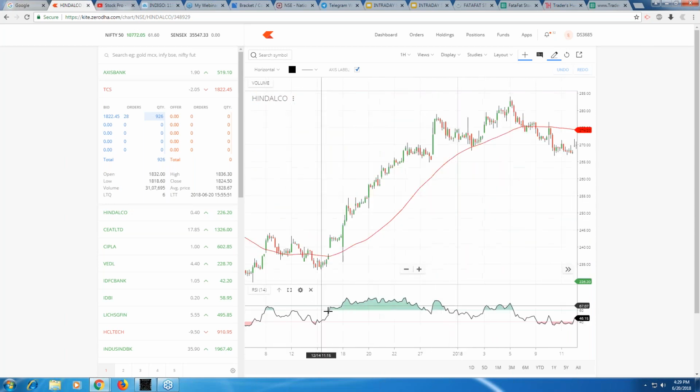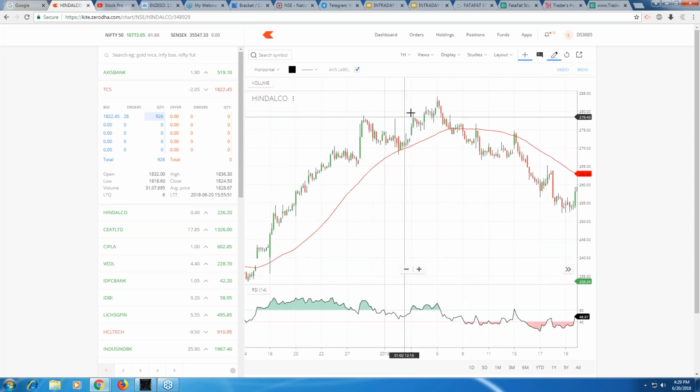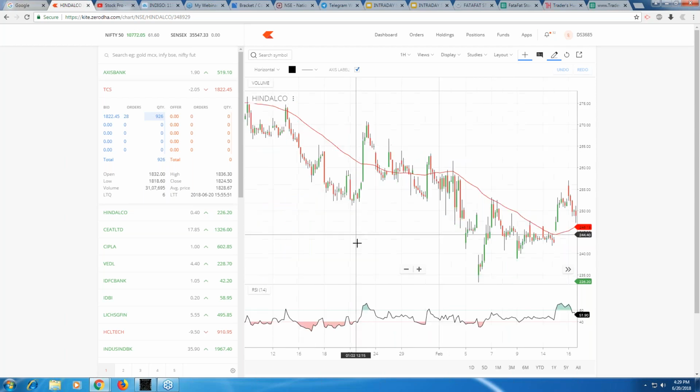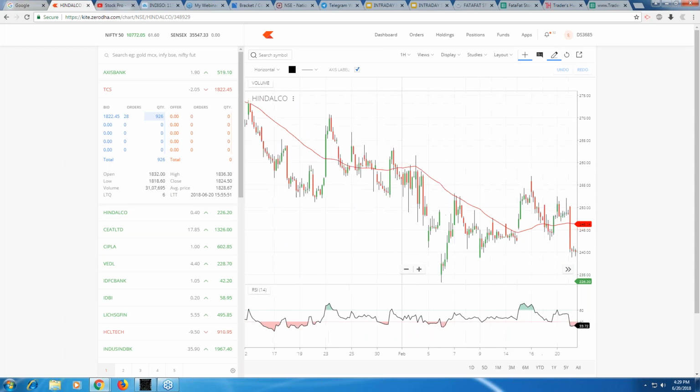Concentrate here, RSI crossed, price went above 50 moving average, and the stock went up till this point, right? Concentrate on RSI. RSI is below, stock is below 50 moving, short it, right? Similarly here, stock has gone up, but quickly RSI came down. The moment RSI came down, you have to exit. There is no option about it, right?